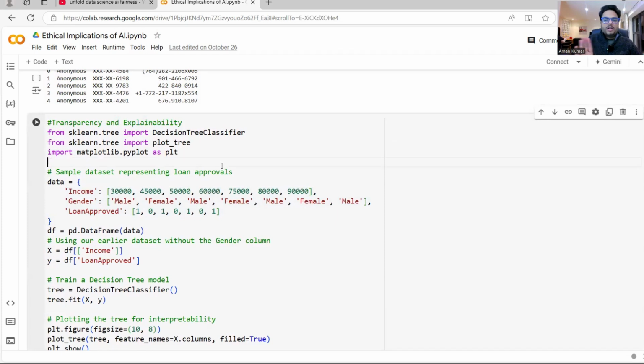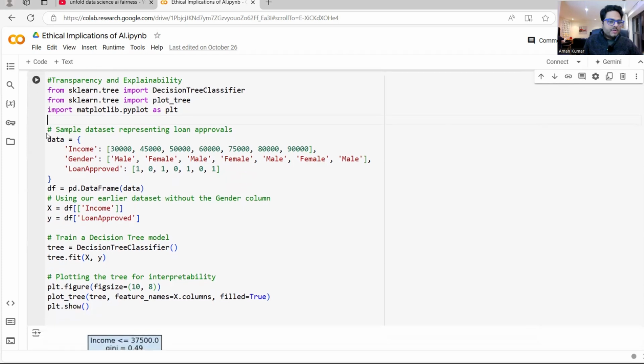Now, whatever your model is, what that model is doing, you should be ready to explain, you should be ready to transparently tell someone. For example, here, what I'm doing is I'm trying to build a model, I'm trying to represent that in a decision tree, if you see here.